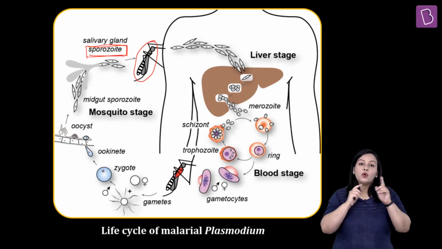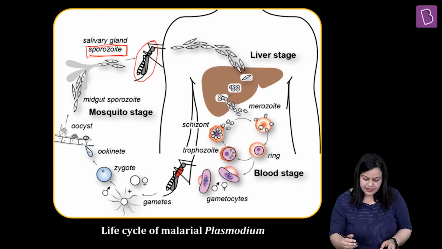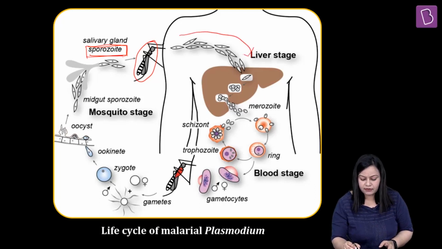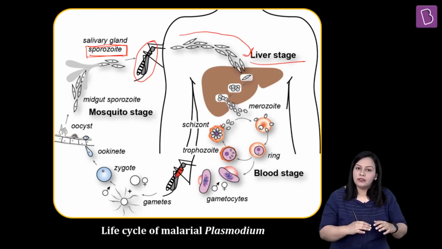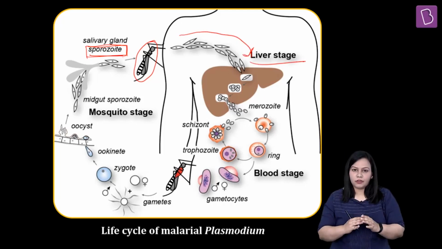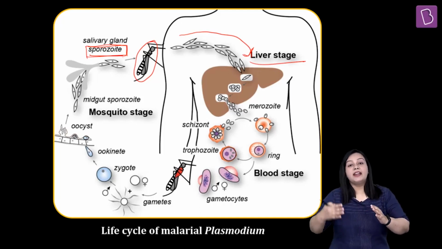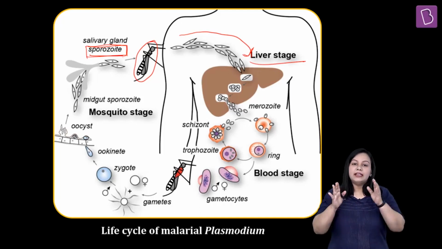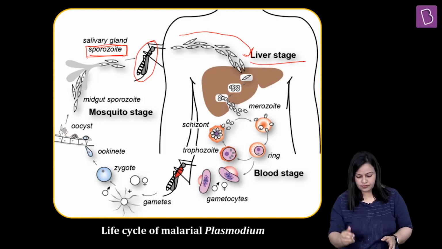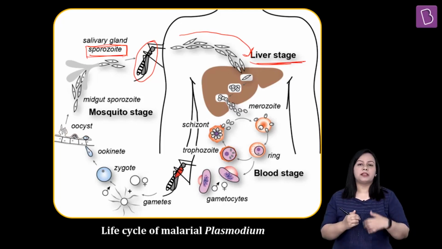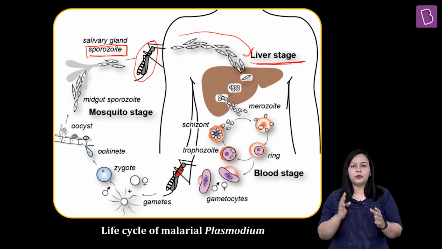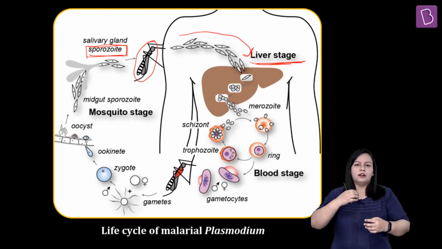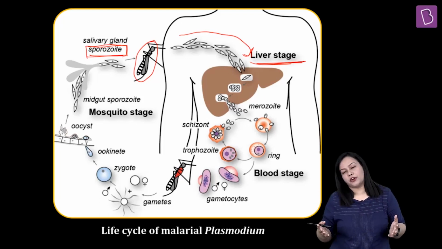So coming to this point, as soon as this happens, the sporozoites released here slowly travel through the blood and reach the liver stage. That means they enter the liver, right? And once they enter the liver, they leave the bloodstream and invade the hepatocytes, the liver cells. Now they cause infection, okay? As soon as they reach the liver stage, the malarial parasite usually takes about 5 to 10 days in order to allow a lot of nuclear division to happen.